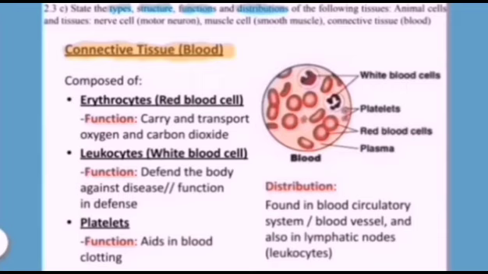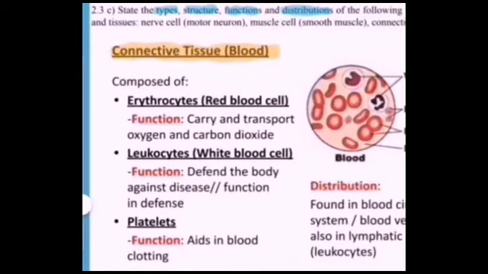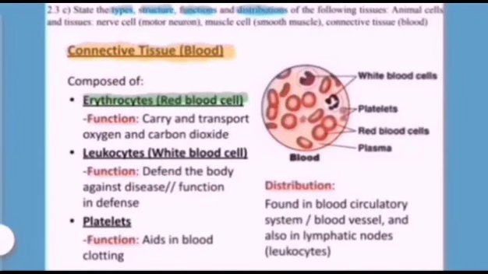As we all know, erythrocyte or red blood cell is a cell that can carry and transport oxygen and carbon dioxide throughout the body. After that, red blood cells also have three important functions, which are first transportation, second regulation, and third protection.